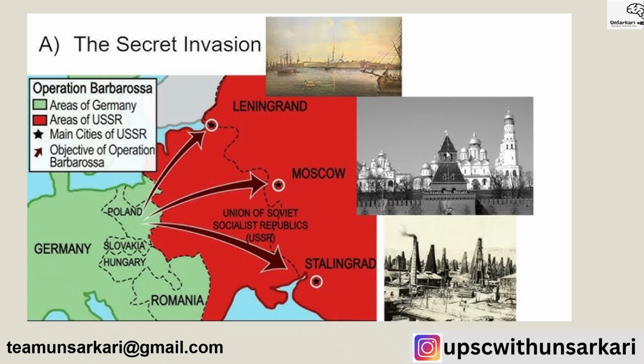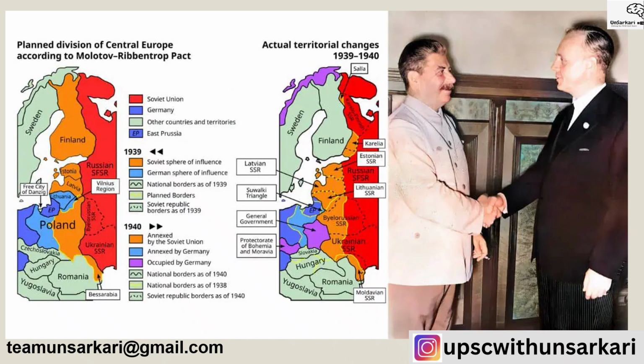That's how Germany was looking forward to stopping and also winning the war as soon as possible. Leningrad, Moscow, Stalingrad, those were the points to be attacked. Now, the planned division of Central Europe because of the Molotov-Ribbentrop Pact, we will also see that. Please do have a look at the different locations of the different countries.